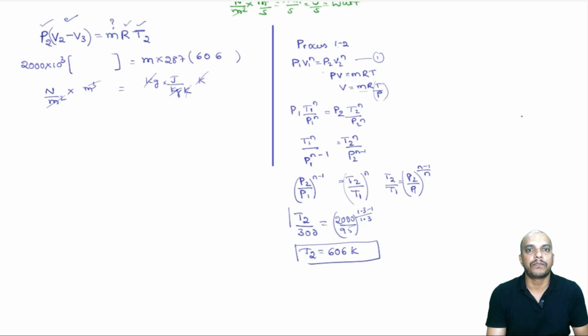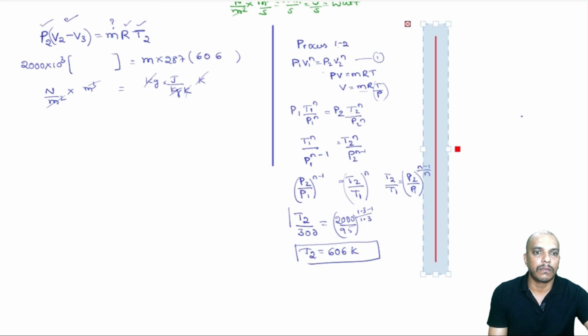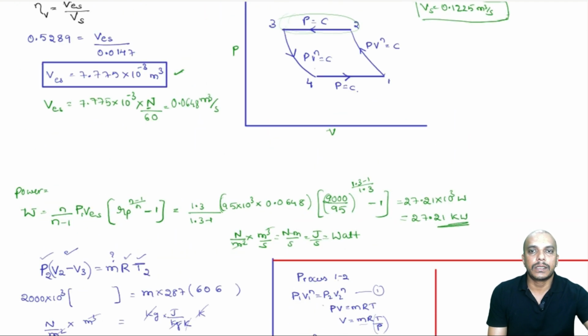So, similarly, let us go for the other term. The other term is what? V2 minus V3. Now, look back here, V3 is clearance volume. Now, V3 is clearance volume, correct.